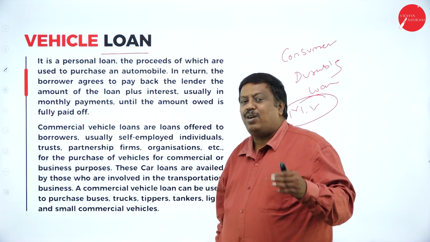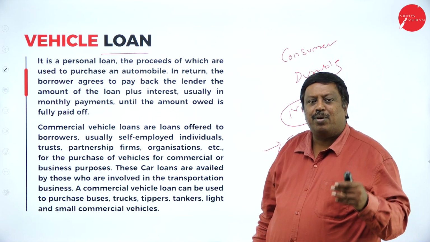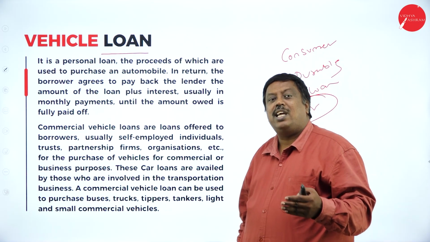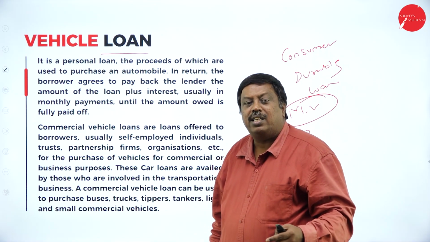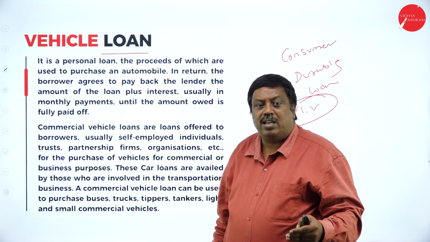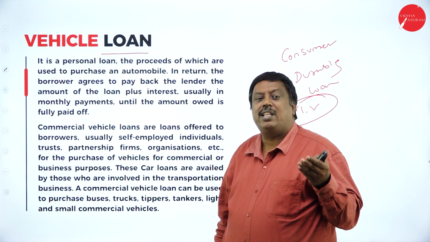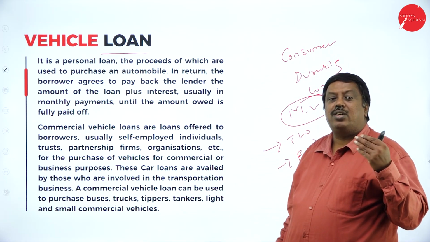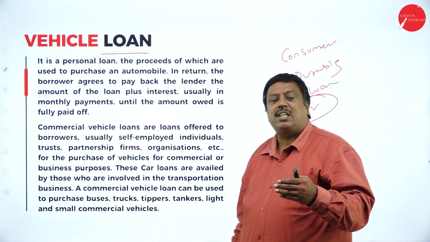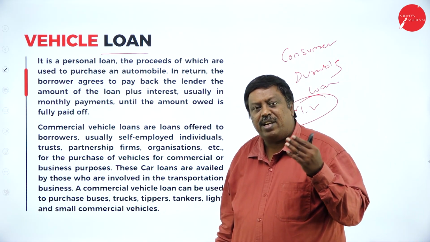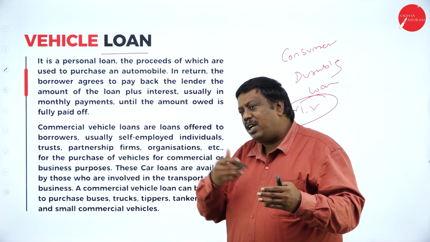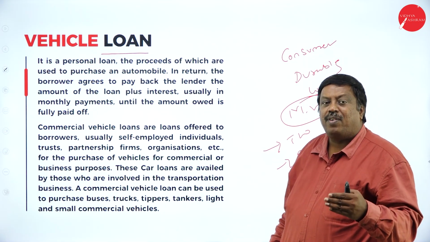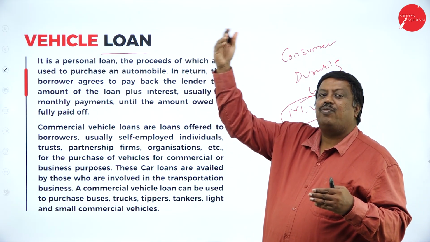For that, they agree on a certain number of installments, what they have to pay and how they have to pay, what amount will be sanctioned, and how much I have to pay monthly. What is the total loan amount, what is the repayment amount, what is the tenure period. If it is 12 months, a different rate of interest will be there. If it is 24 months, a different rate of interest. If it is 36 months, the rate of interest will be different here, and the amount of repayment also will be more if I increase the number of months of repayment.